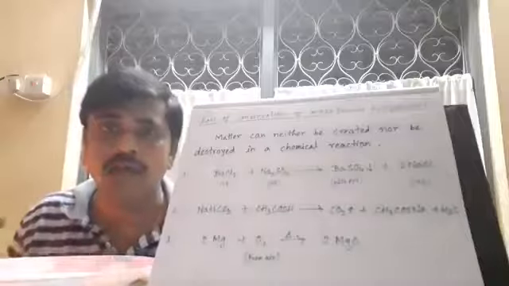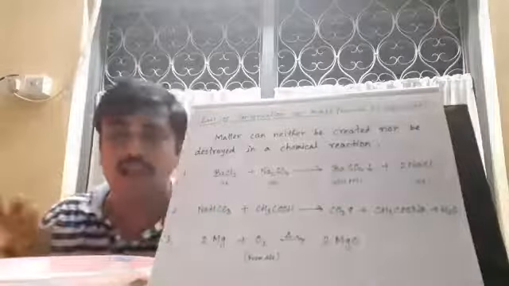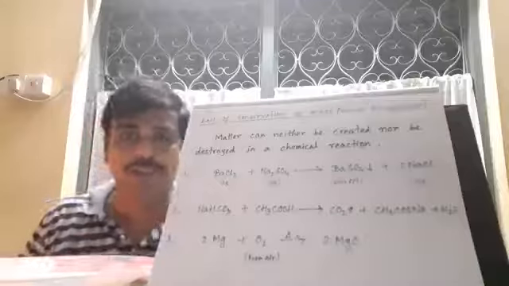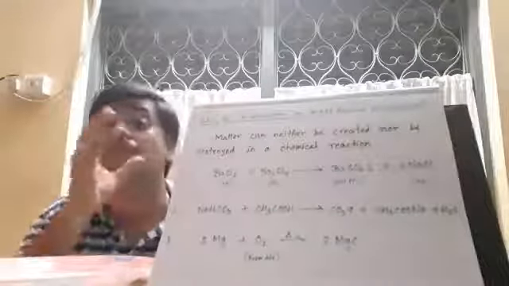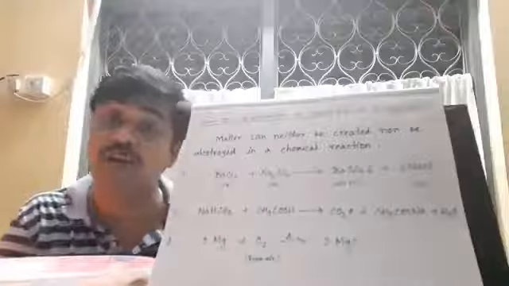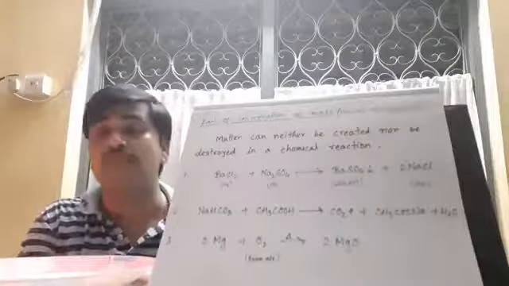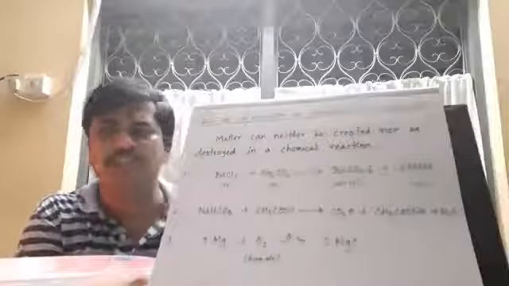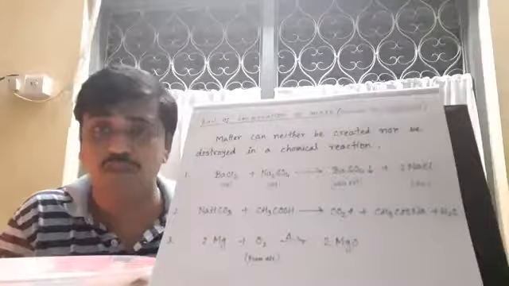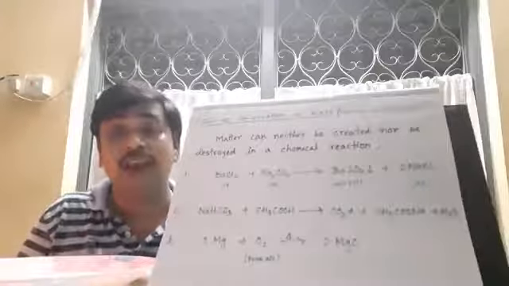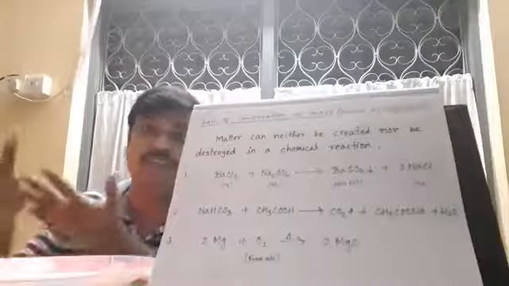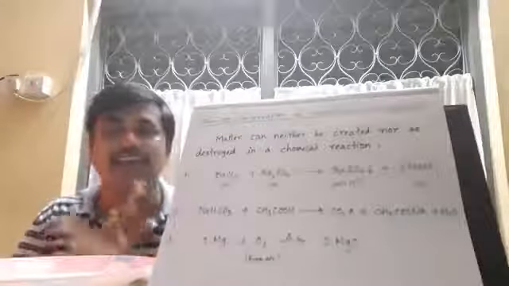Then how does this 10 grams change to more? Because I said that we burned the magnesium in presence of air. In air oxygen is there, and when magnesium reacts with oxygen, it forms magnesium oxide. We have not weighed the oxygen along with the magnesium, only the magnesium weight we have taken. So that is why after the reaction the weight increases, but it is not against the rule. So this is all about the law of conservation of matter.